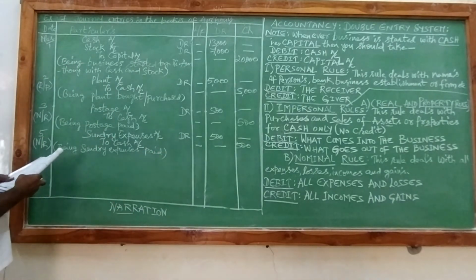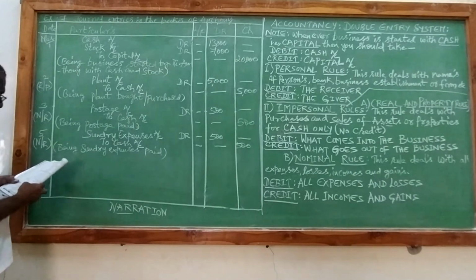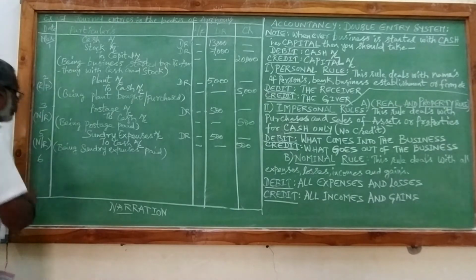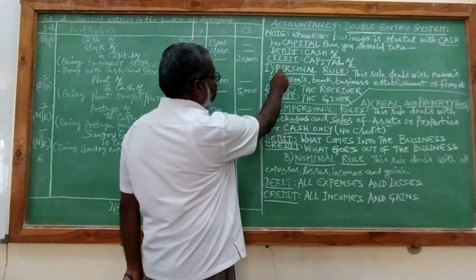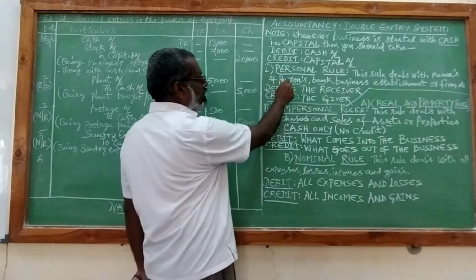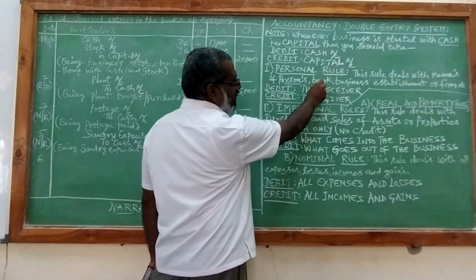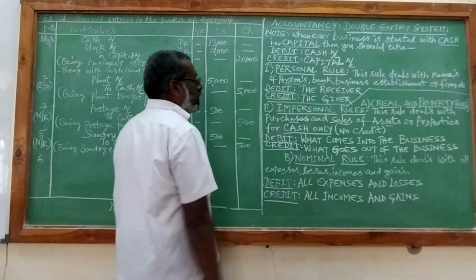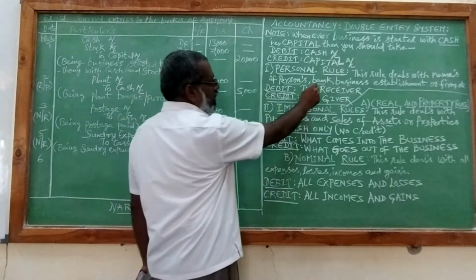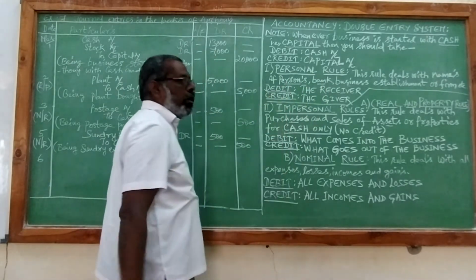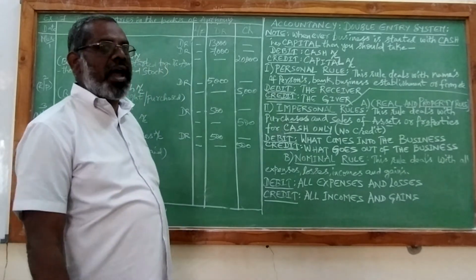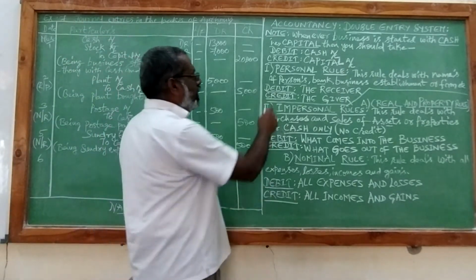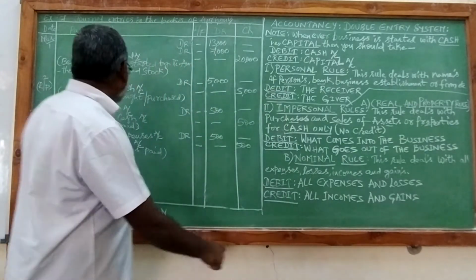And the next one is March 6th, paid into bank. So here bank has come. It comes under personal rule, because the personal rule deals with the names of people or persons, banks or business establishment or firm. So here bank will come under personal rule. Whenever you deposit cash into bank or withdraw cash from bank, both transactions will be dealt under personal rule only.